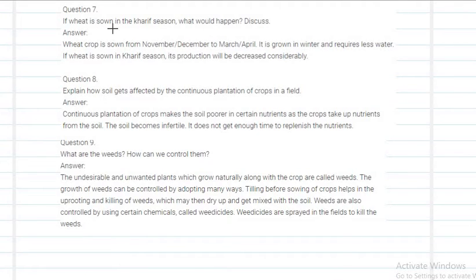If wheat is sown in the Kharif season, what would happen? We have to discuss. See, what is the Kharif season? It is when you grow crops during the rainy season, right? Wheat is generally grown during the winter season. That is a rabi crop. If you grow wheat during the Kharif season, what will happen? If we pour more water to crops which don't require that much water, you will see a relatively lower yield of the crop, right?